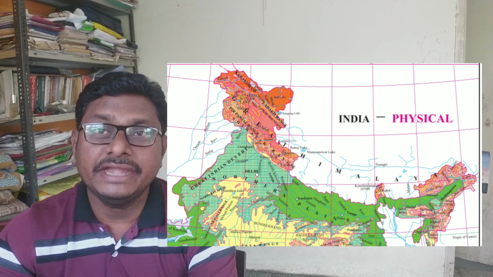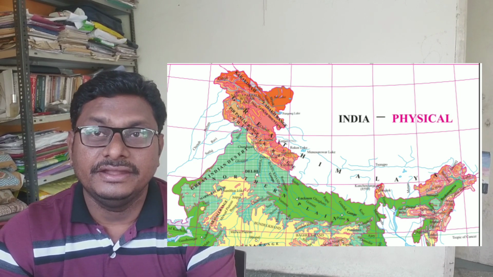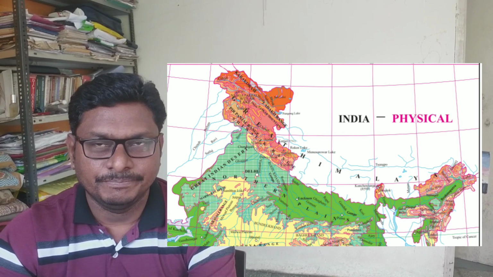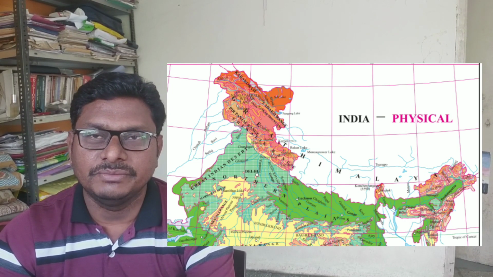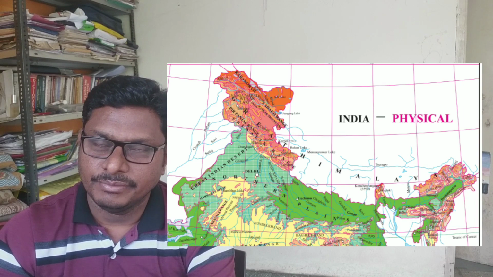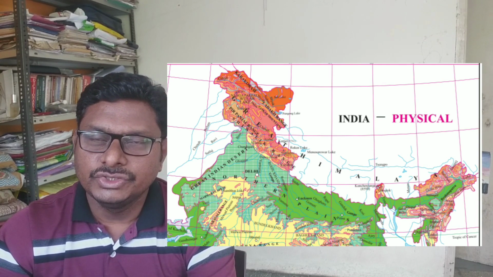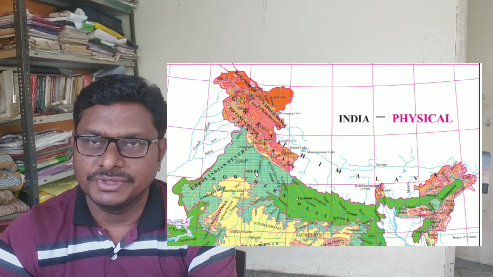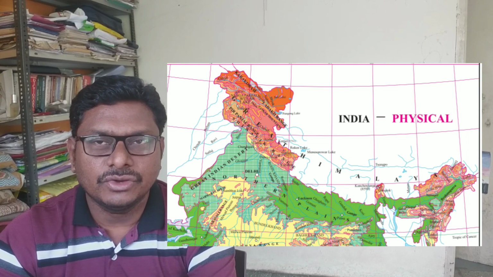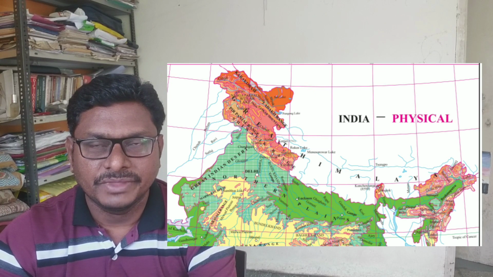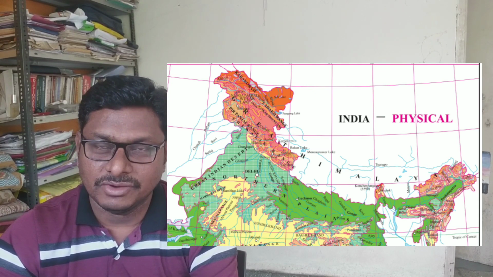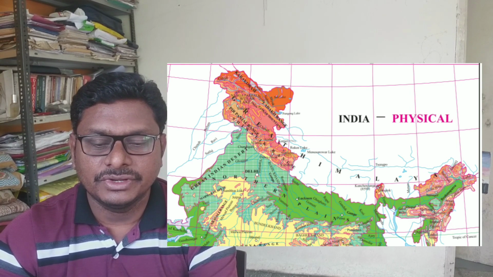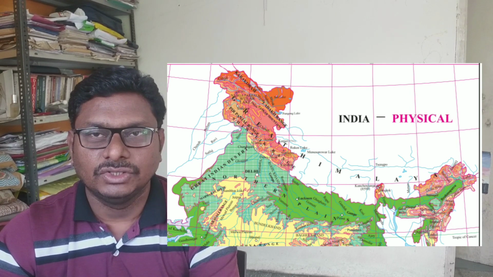So this is the Himalaya. It makes a great impact on India, on Indian agriculture, Indian climate, and Indian culture as well. The location of the Himalaya is very important. My friends, today we are enjoying a very good climatic condition in India, and it is just because of the Himalaya. That is why the physiography of the Himalaya is very important. In the next video, we are going to discuss the plain, that is the North Indian plain.